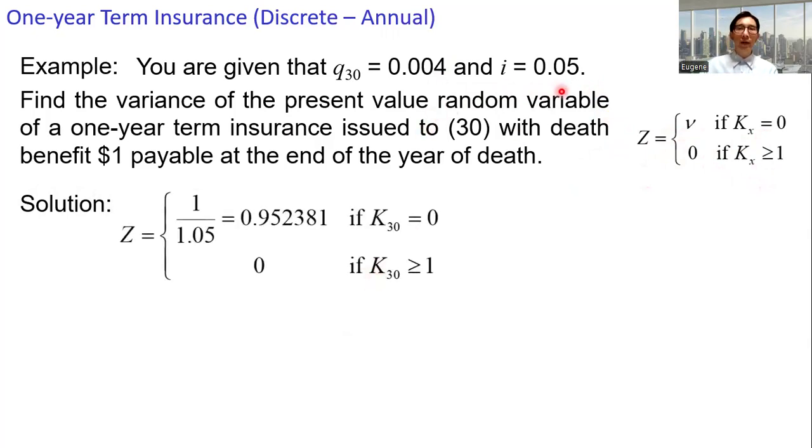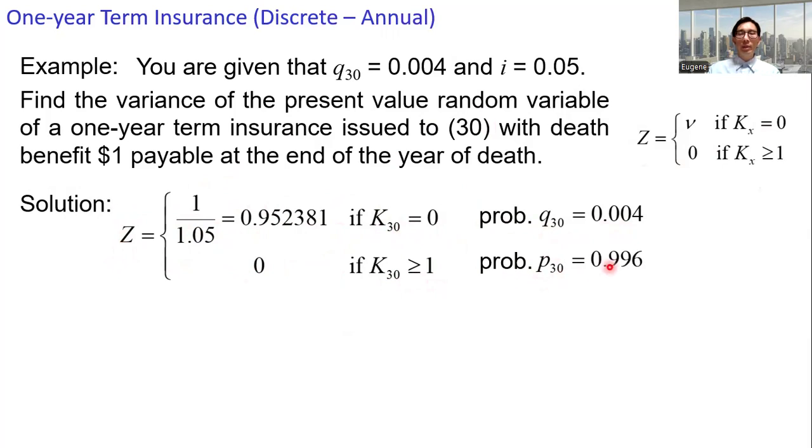i is 0.05, so nu is 1 over 1.05. K30 equals 0, and then the present value random variable Z is 0 if K30 is greater than or equal to 1. The probability of K30 equals 0, which is q30, is given as 0.004.